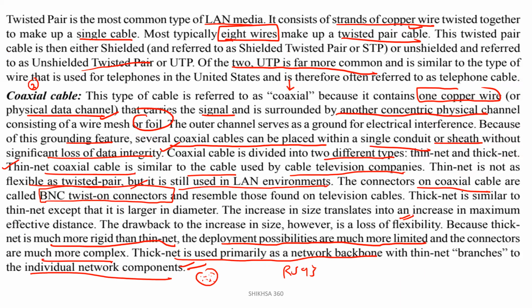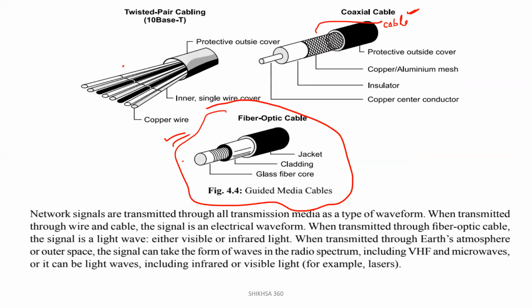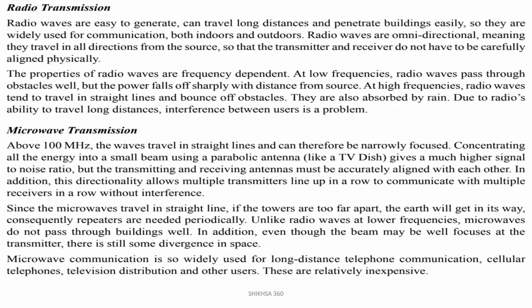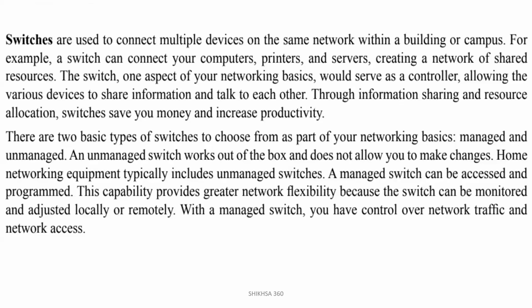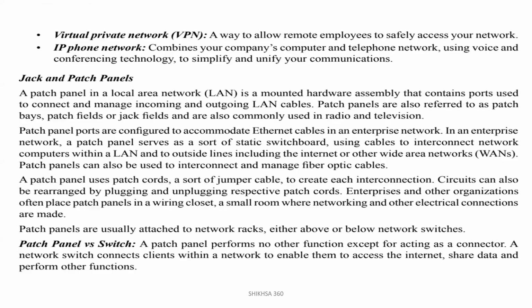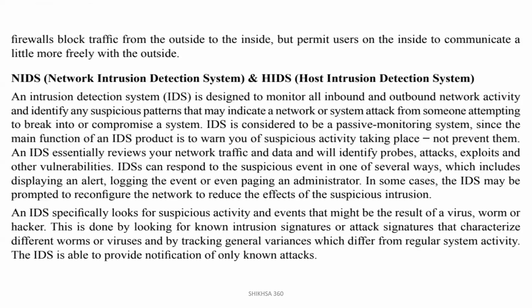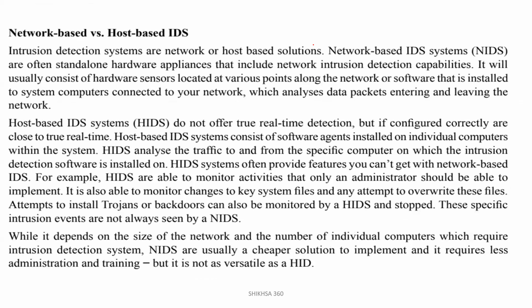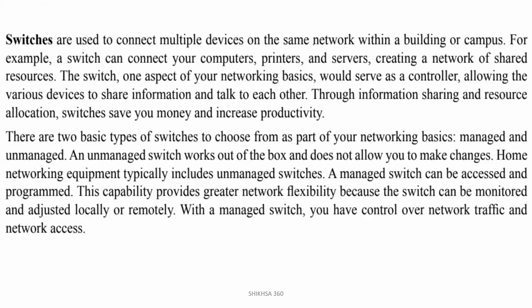Twisted wire cabling, coaxial cable, and the optical fiber cable. Next one is unguided media: radio transmission, microwave transmission, hubs, bridges, network switches and routers, jacks and patch panels. Very, very important, which they have already asked in the examination. NIDS, network intrusion detection system, and HIDS, host intrusion detection system. All these things we have to cover in the next session.